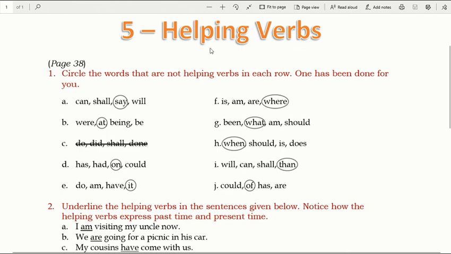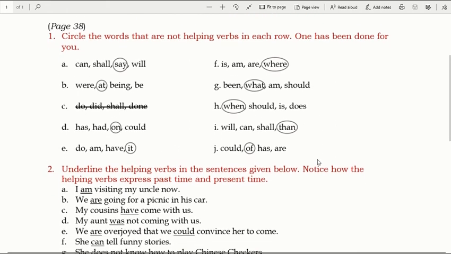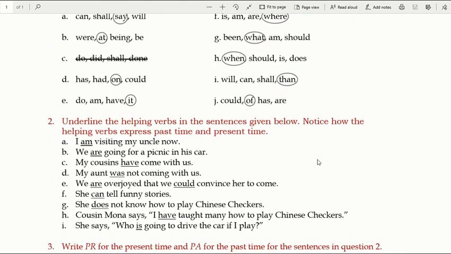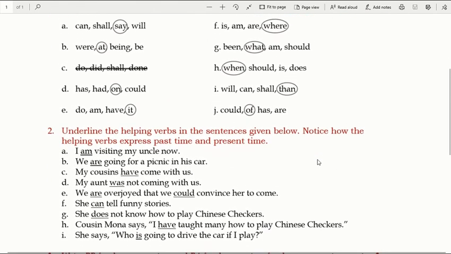Now, what do you mean by helping verbs? For that, first of all, we have to go to question number 2. Not directly to question 1, but to question 2. And I'll be explaining all these sentences in a very short way, okay? Underline the helping verbs in the sentences given below. Notice how the helping verbs express past time and present time. Past means जो हो गया, present means अभी, now.